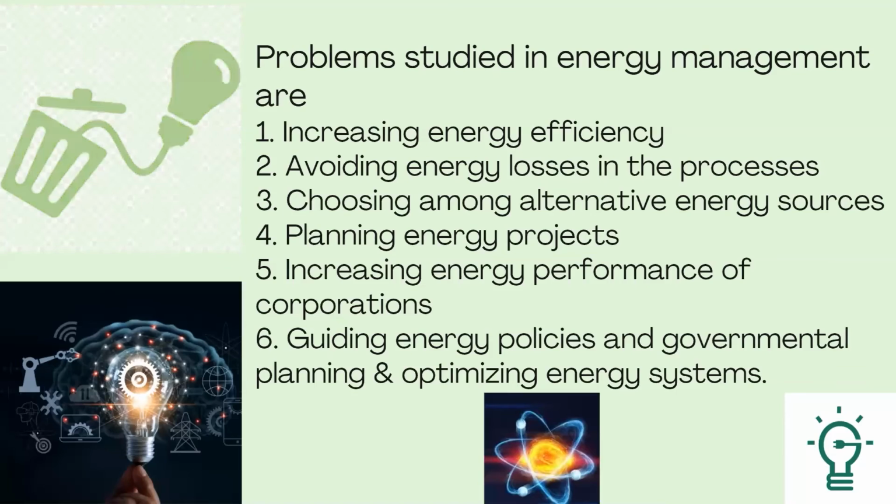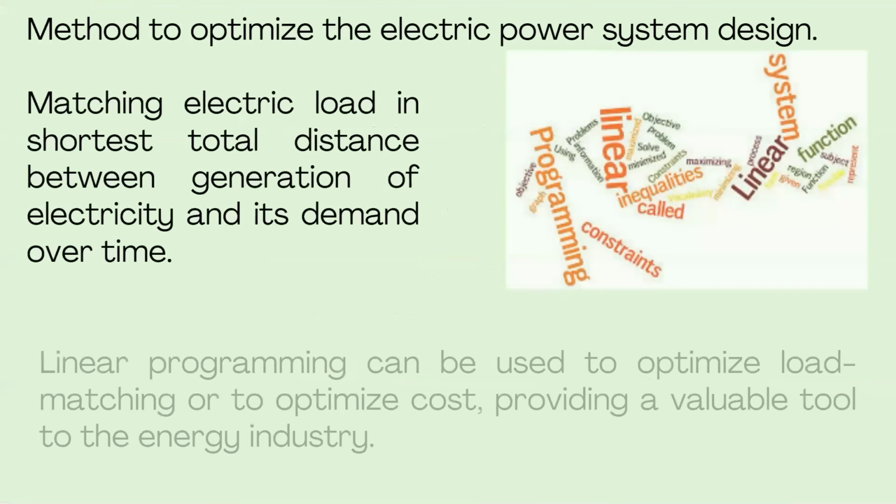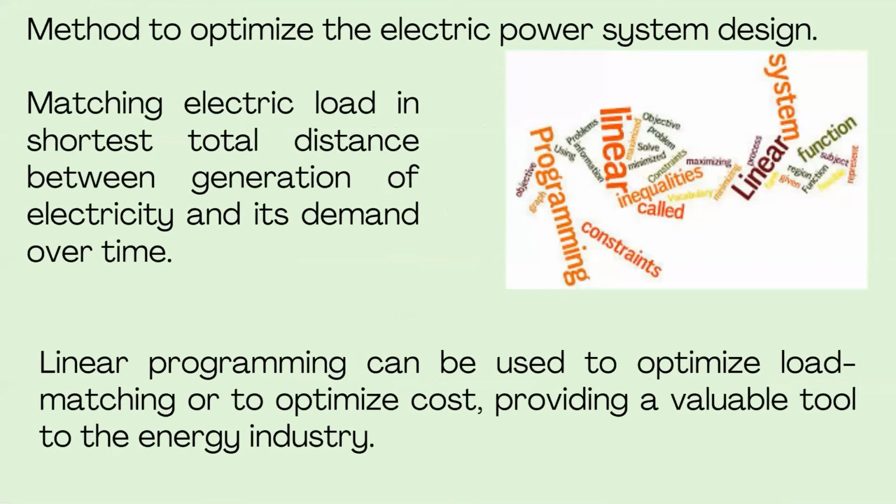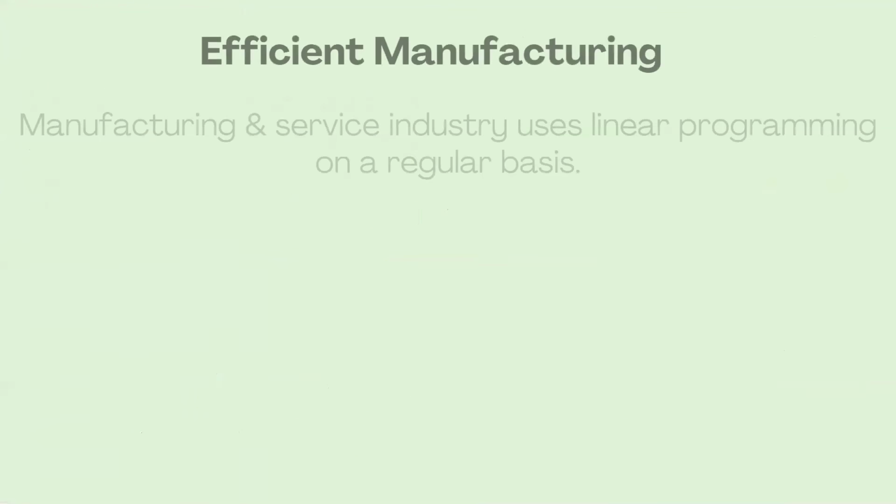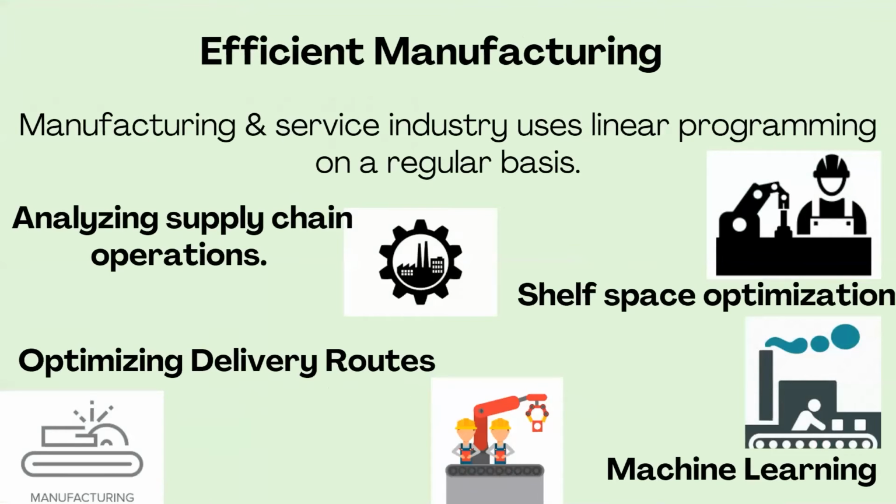Now we could move on to the most interesting part. It is the manufacturing industry. The manufacturing and service industry makes use of linear programming on a regular basis. In all the tasks in those industries, linear programming is being used.